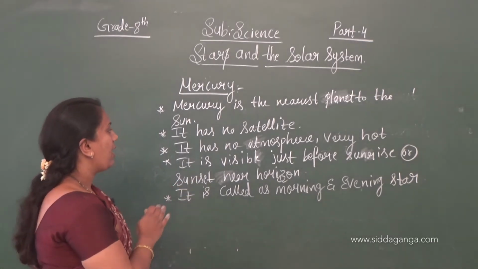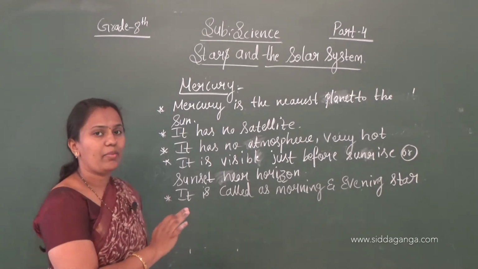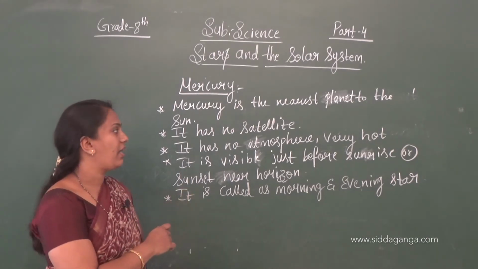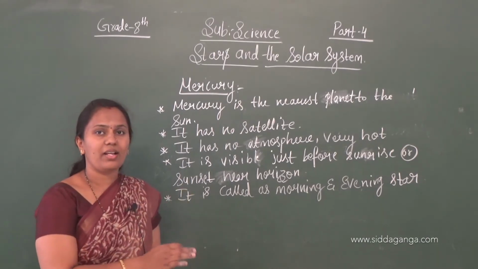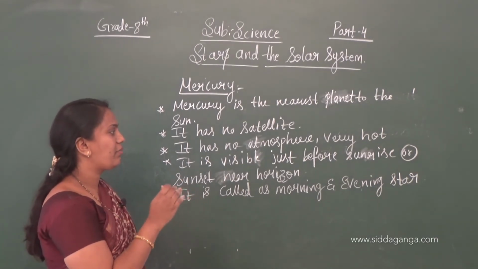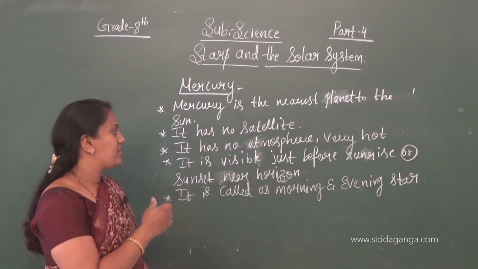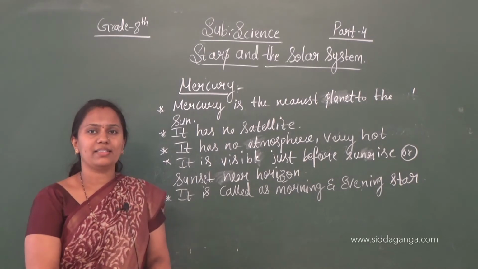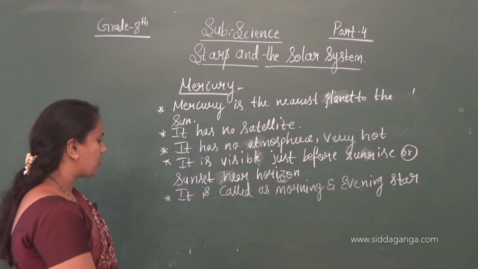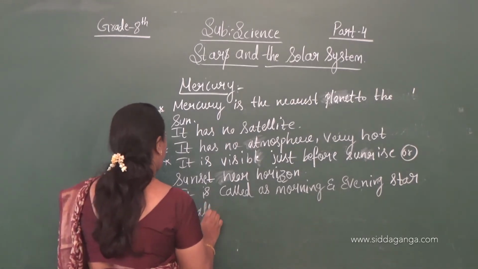It has no atmosphere and it is extremely hot on its surface, and because it is nearer to the sun, it has no satellites. It is called the morning and evening star because it is visible just before sunrise and sunset. Also, it is the smallest planet in the solar system.